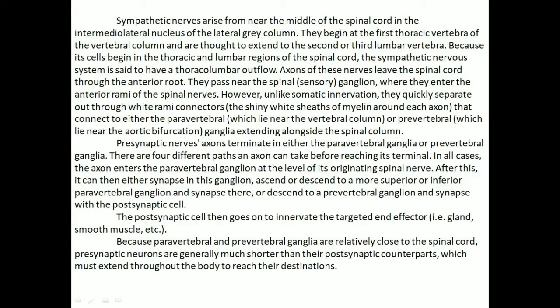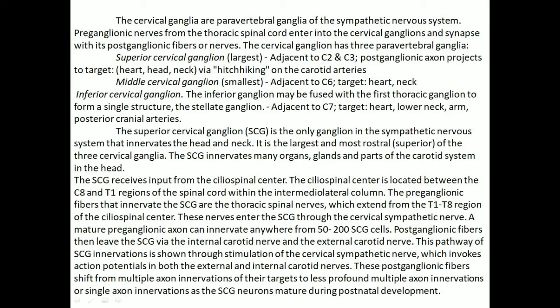Because paravertebral and prevertebral ganglia are relatively close to the spinal cord, presynaptic neurons are generally much shorter than their postganglionic counterparts, which must extend throughout the body to reach their destination. The cervical ganglia are paravertebral ganglia of the sympathetic nervous system. Preganglionic fibers from the thoracic spine enter the cervical ganglia and synapse with its postganglionic fibers or nerves. The cervical ganglia has 3 paravertebral ganglia: superior, middle, and inferior.